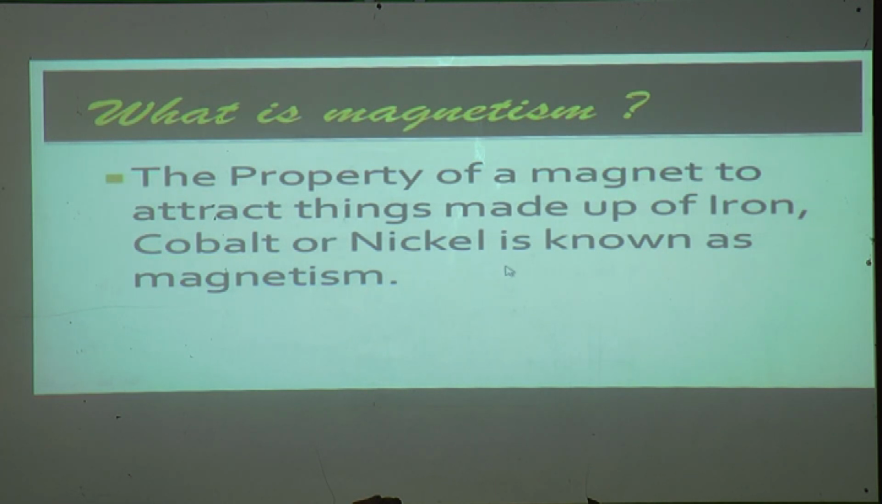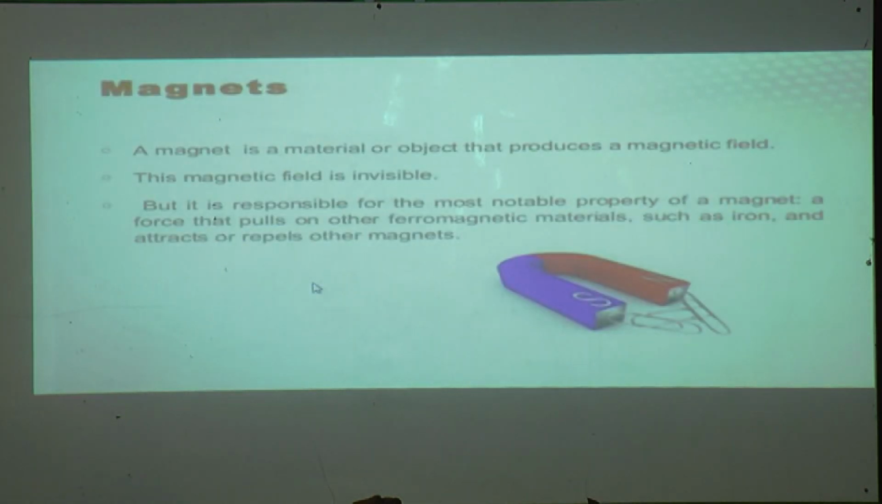Can you tell me what these substances are? These are known by their scientific names: iron, cobalt and nickel. Yes, correct. These are some types of metal substances, or metallic substances. You learned the concept of metals in your previous class. These types of substances are attracted by a magnet, and this property of a magnet is known as magnetism.